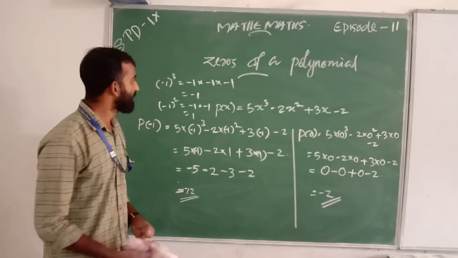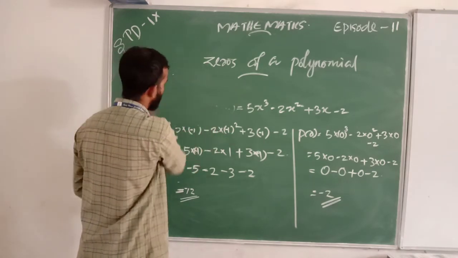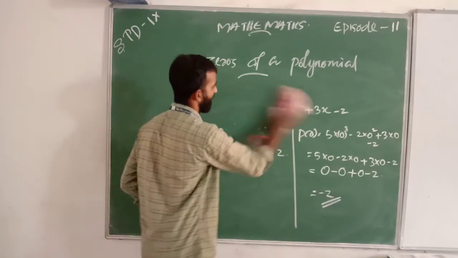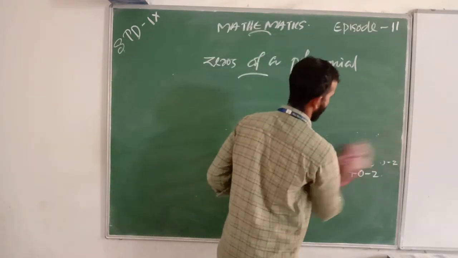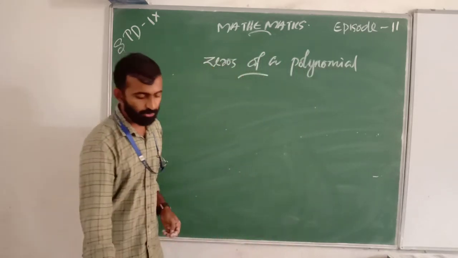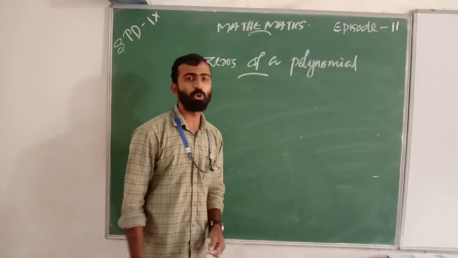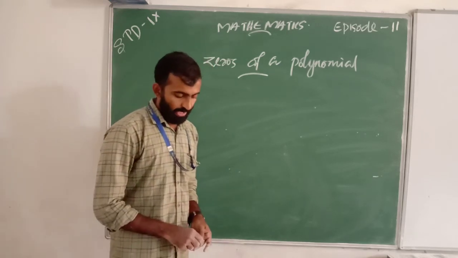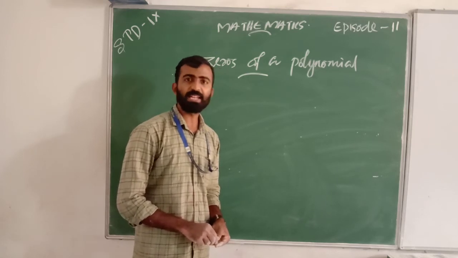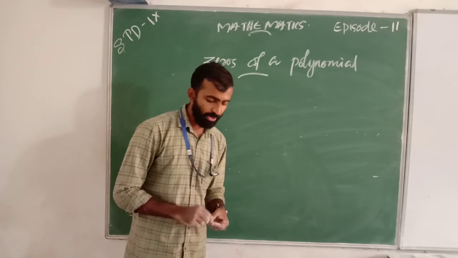And next, we are going to discuss example 2. Find the value of each of the following polynomials at the indicated value of variables.